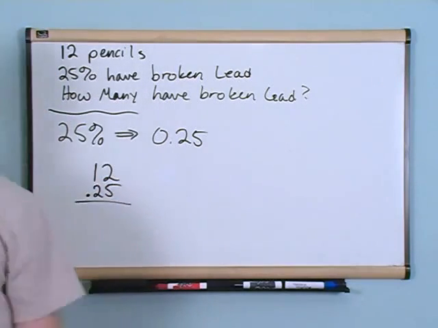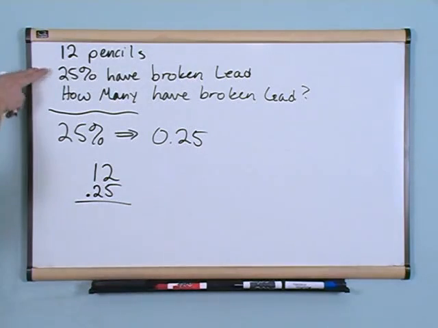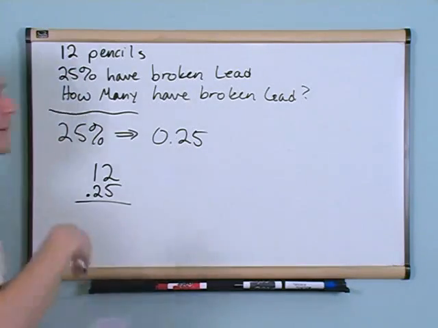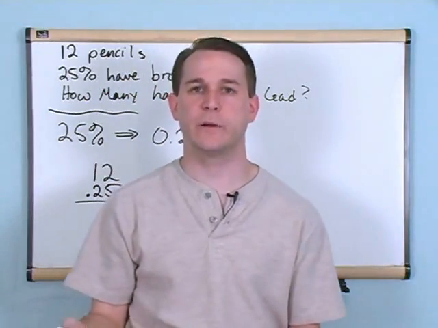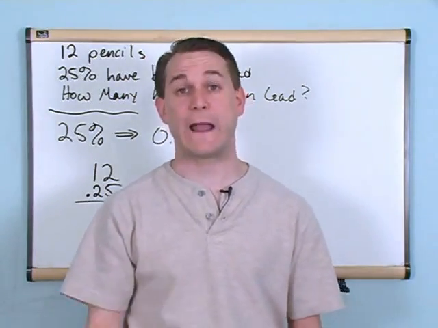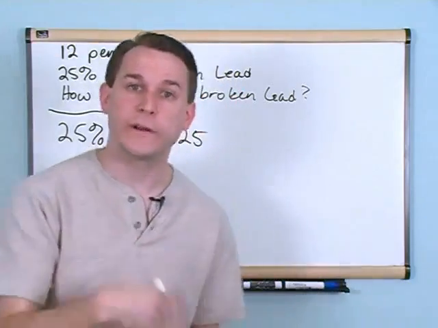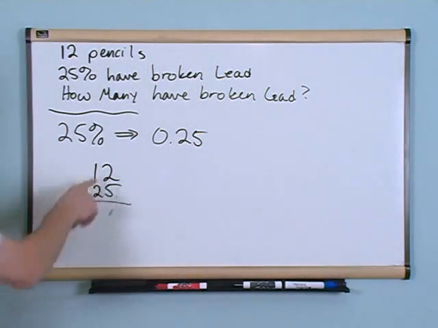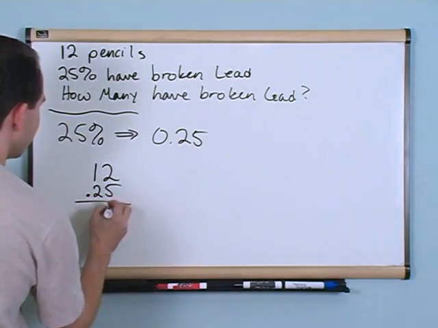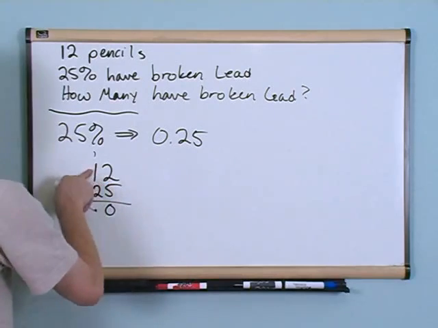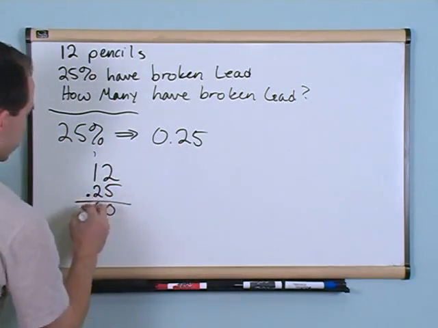Okay? You never multiply by the number in front of the percent here. In other words, 25% is telling you how it compares to 100, but you're never going to multiply by 25, okay? You've got to either convert that to a fraction, which we did in the previous problem, or into a decimal, okay? That's why I taught you how to convert to decimals. So how do we do this multiplication? I've already taught you this. 2 times 5 is 10, so I put a 0, carry the 1. 5 times 1 is 5, plus 1 is 6, okay?